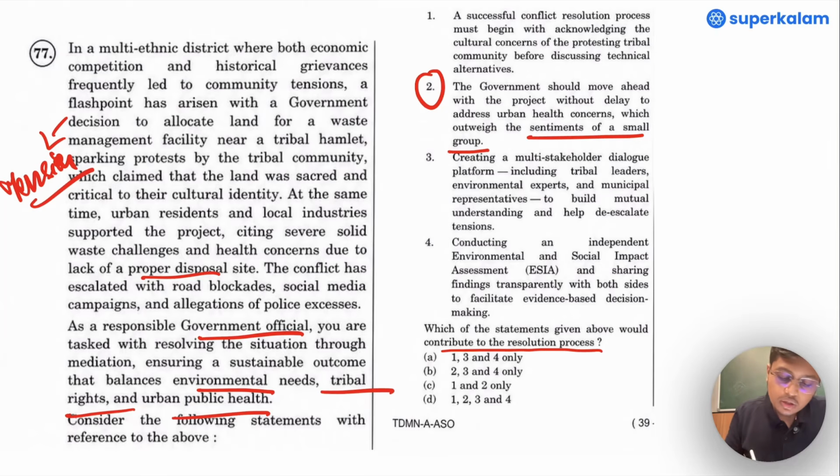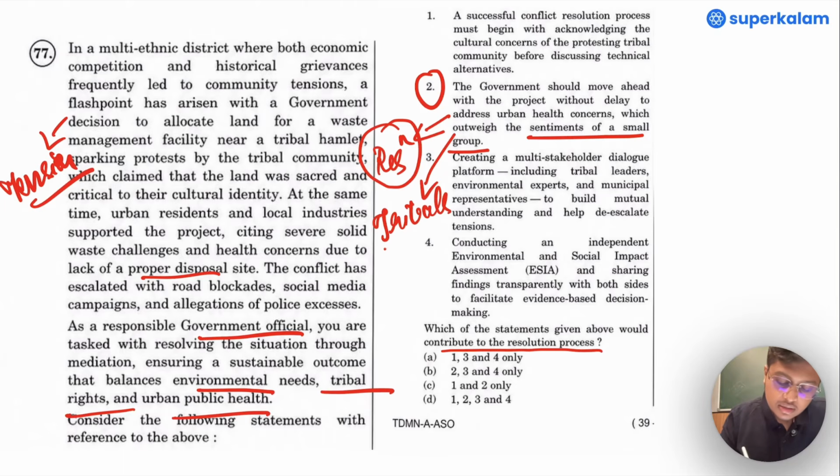How is this going to bring resolution between warring stakeholders in this current scenario? This exactly goes against what the government official has to do. He has to manage the interests of all the stakeholders here, and in this case, the interest of the tribals is not taken into consideration, and 2 is naturally eliminated. If 2 is eliminated, A becomes the natural answer.